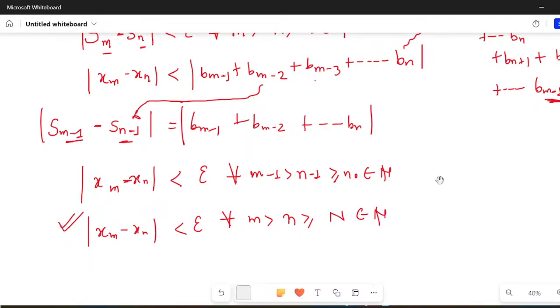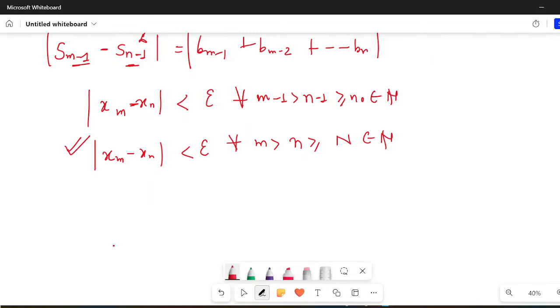For the exam, please remember this result. This is an important result. I'm stating it here right away. Please remember this result. Again, I'm stating what the result is.